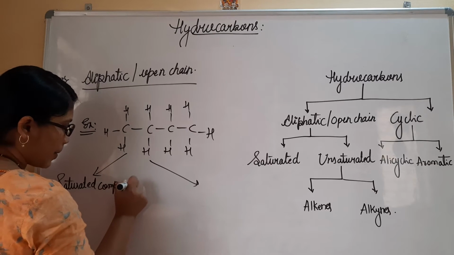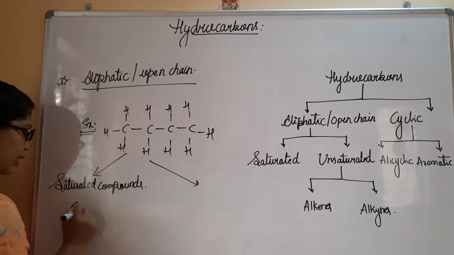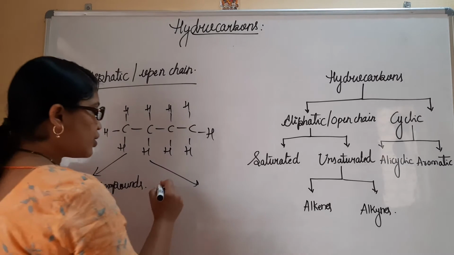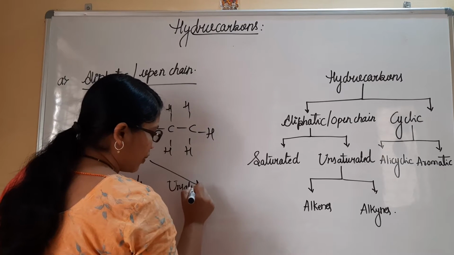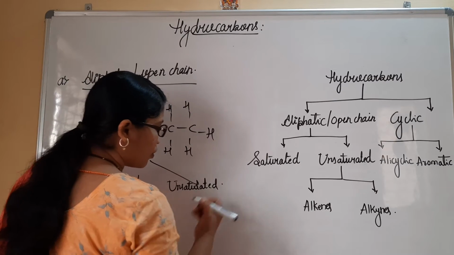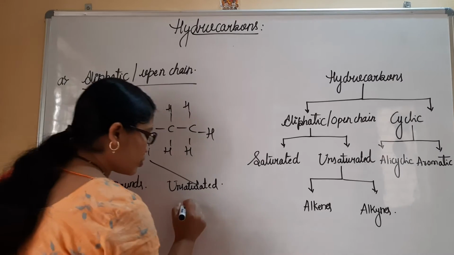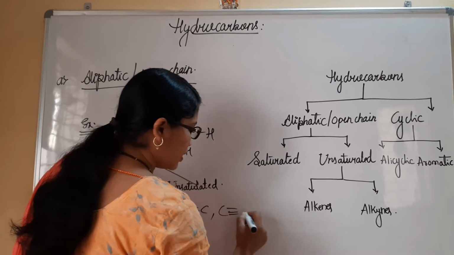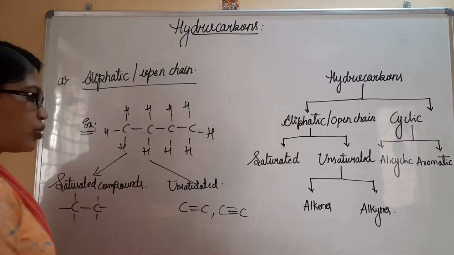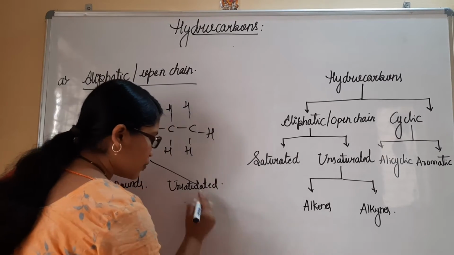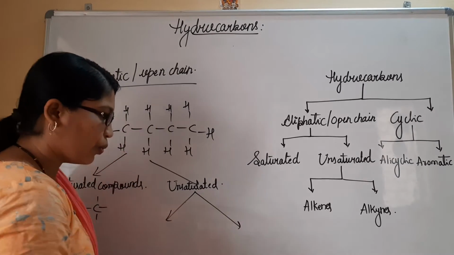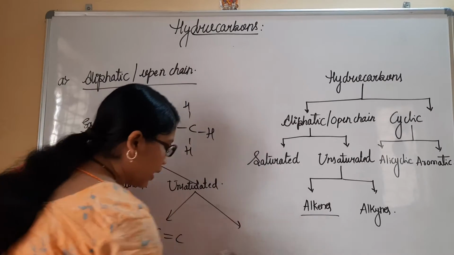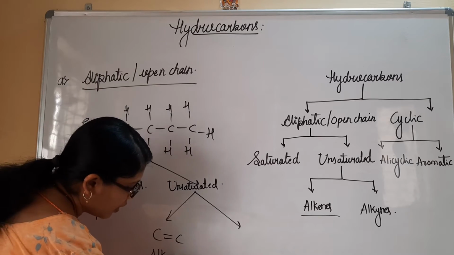If you consider saturated compounds, you will have carbon single bonded compounds. These are the examples. Likewise, unsaturated compounds have the presence of multiple bonds. See here, we may have carbon-carbon double bonded compounds, or we may also have carbon-carbon triple bonded molecules. If only a double bond is present, they are said to be alkenes.